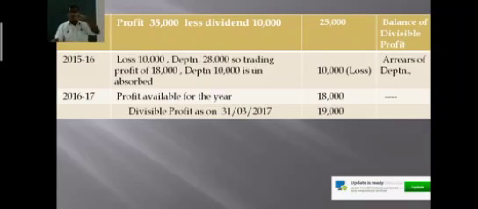But there are certain conditions in order to declare dividends out of the reserves or accumulated profit. The conditions are, as I already explained, the rate of dividend declared should not be more than the average rate of dividend declared by the company in the preceding 3 years. The company can also withdraw only 1/10 of its paid up capital and free reserves.